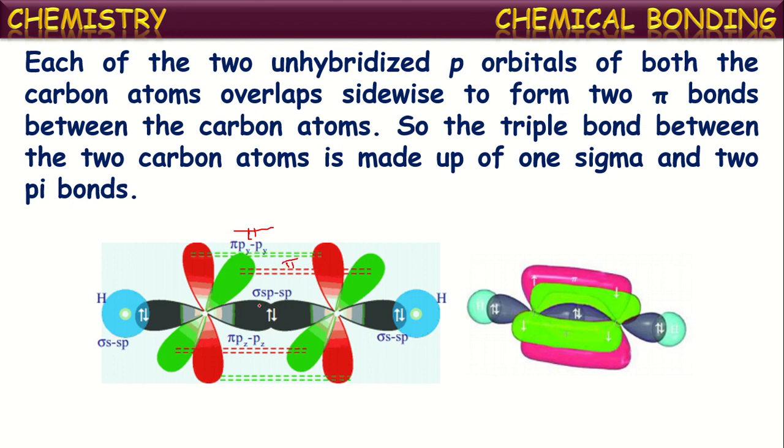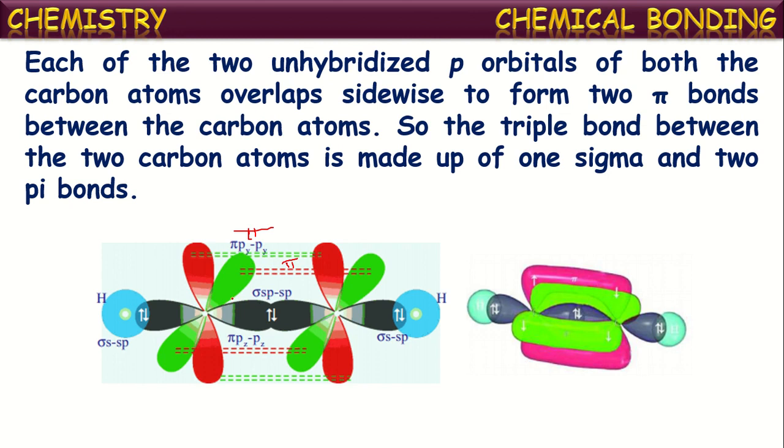In this way, between the two carbon atoms, they are totally forming three covalent bonds. One is the sigma bond, which is formed by the hybridized orbitals, and the remaining two are pi bonds, which are formed by the unhybridized p orbitals sideways. So the triple bond between the two carbon atoms is made up of one sigma and two pi bonds.